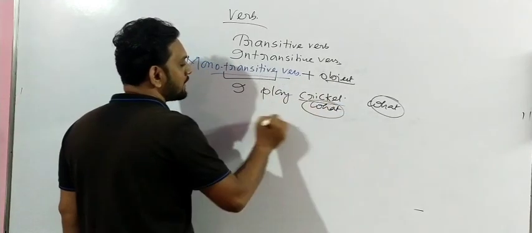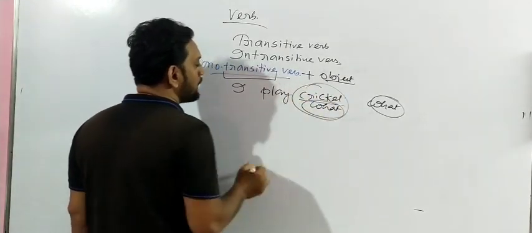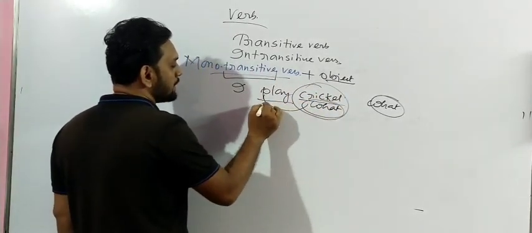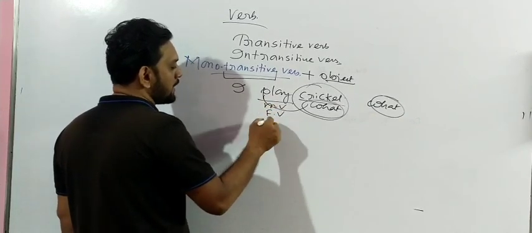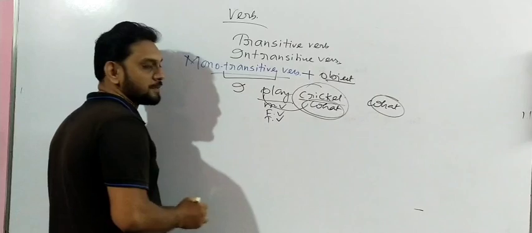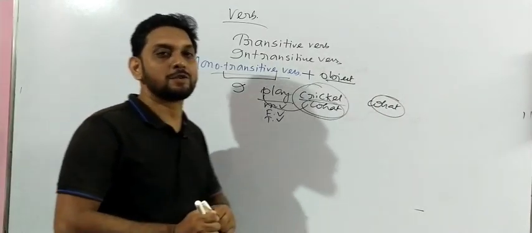Yes or no? I play what? That means this cricket will be the object of this verb. It is known as the main verb of this sentence, or the finite verb of this sentence, and if you study deeply, it is also called the transitive verb. Why is it called the transitive verb?